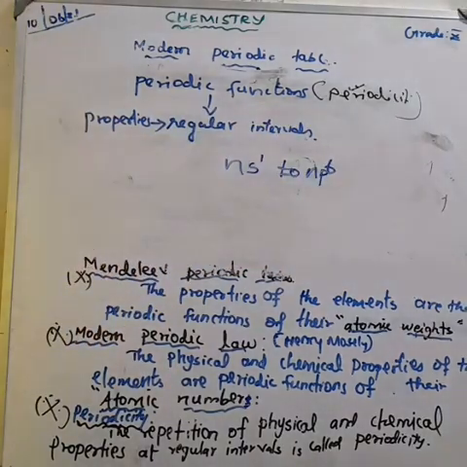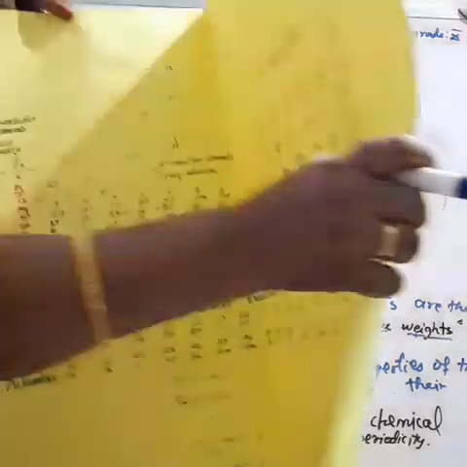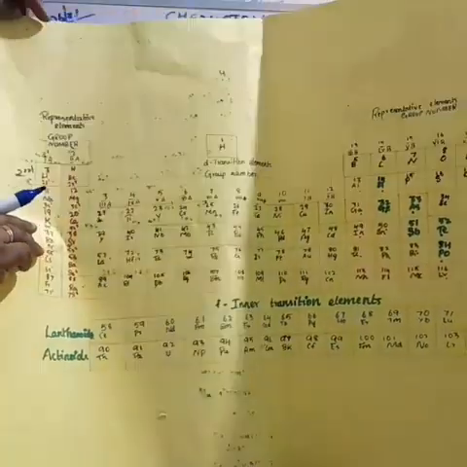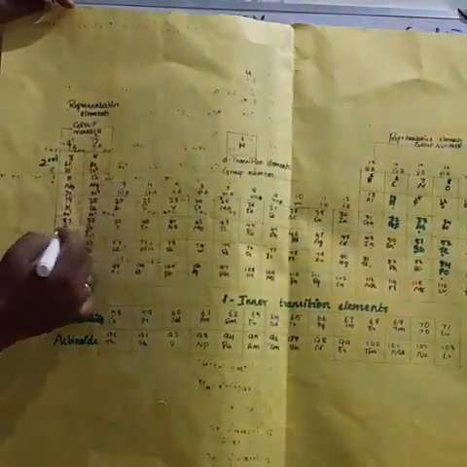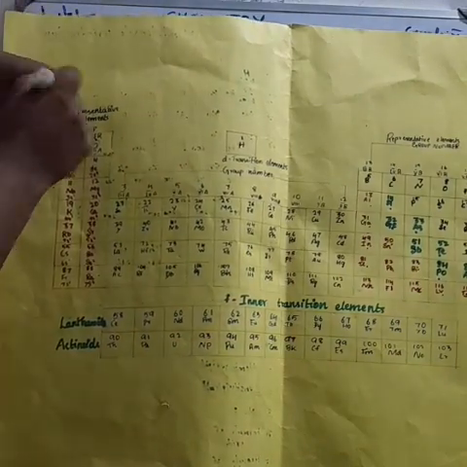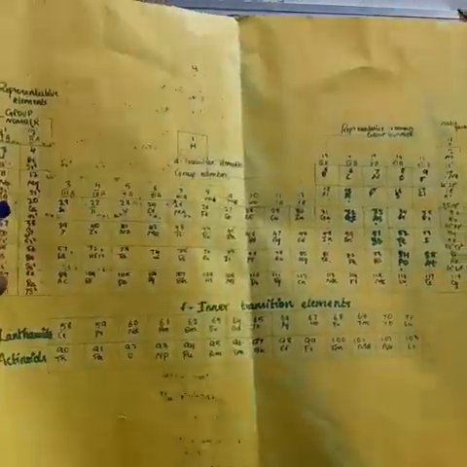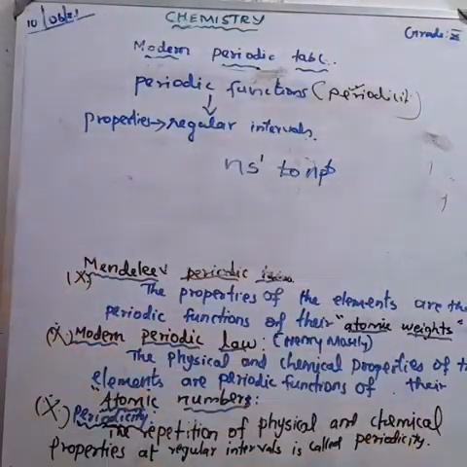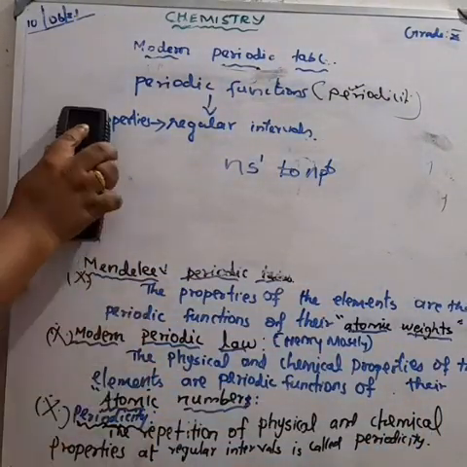Understood? Here n corresponds to the period number. We know that it is the principal quantum number. This modern periodic table is arranged according to the atomic number, and the electronic configuration of atoms provides the theoretical foundation for it.